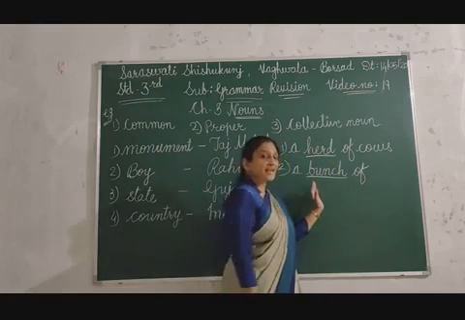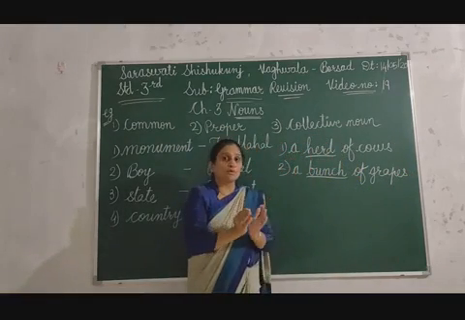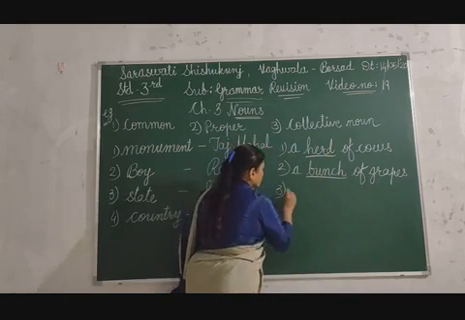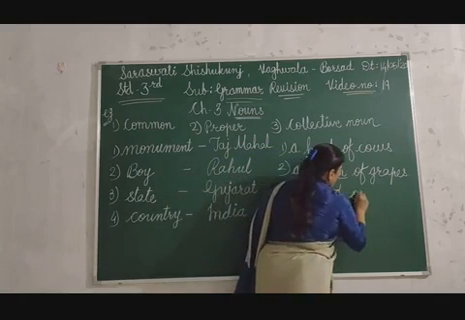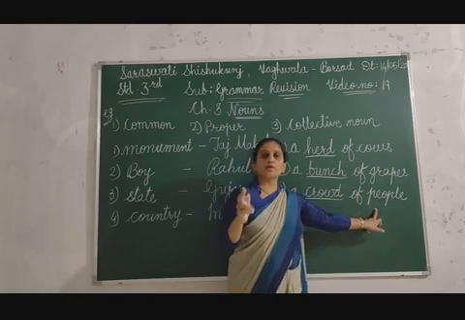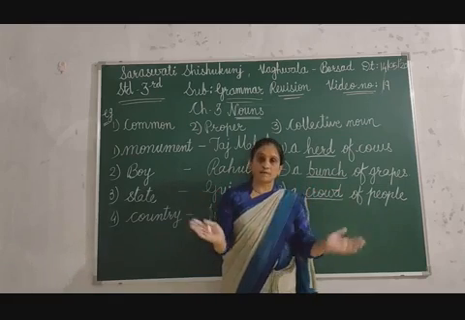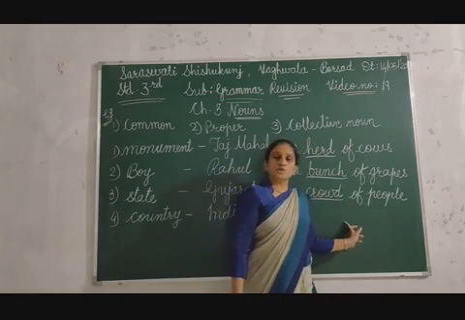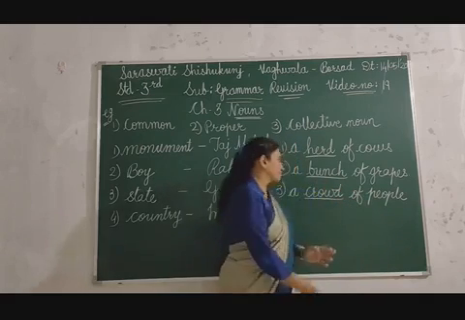A bunch of grapes. Now you will understand I am not talking about one or two grapes. I am talking about a whole bunch of grapes. A bunch is a collective noun for grapes. A crowd of people. Here I am not talking about one or two or three persons. There is a big crowd, a group of people. That is why a crowd of people. A crowd is a collective noun for people. There are so many people together. We can say this in collective nouns.